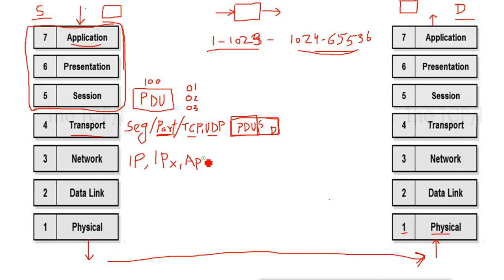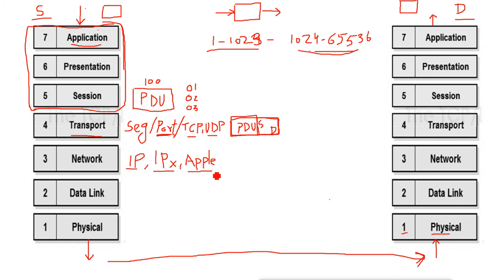So all these protocols do what? They provide the numbering system, logical addressing. IP is the most famous protocol which we use. Then we have IPX also, but nowadays we don't use IPX. AppleTalk is only for the Apple devices.